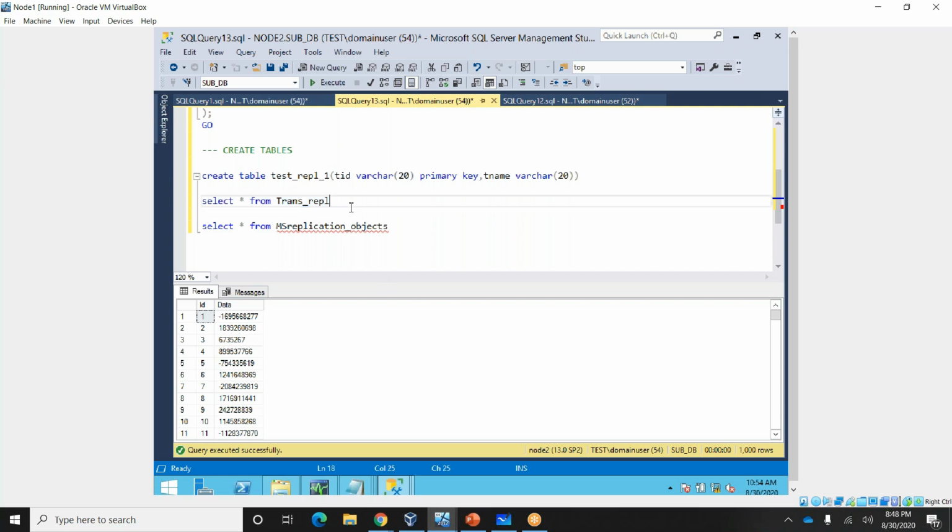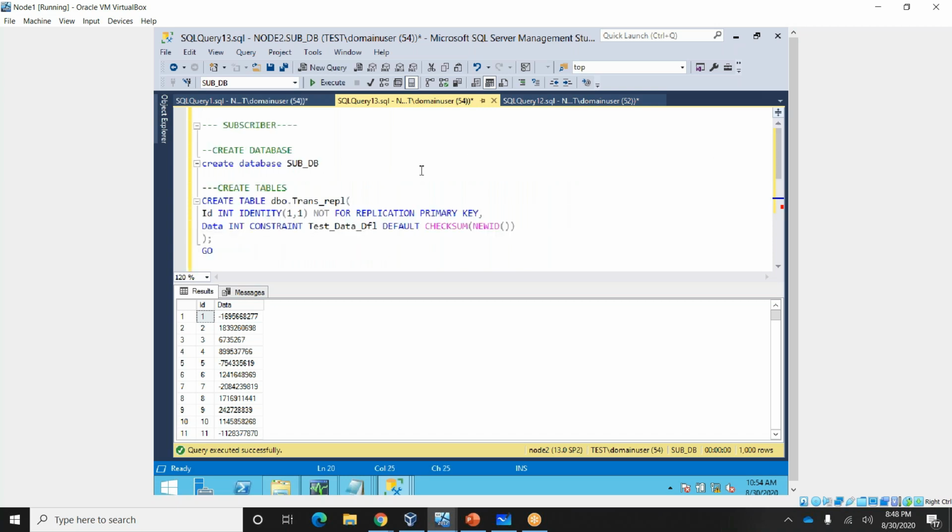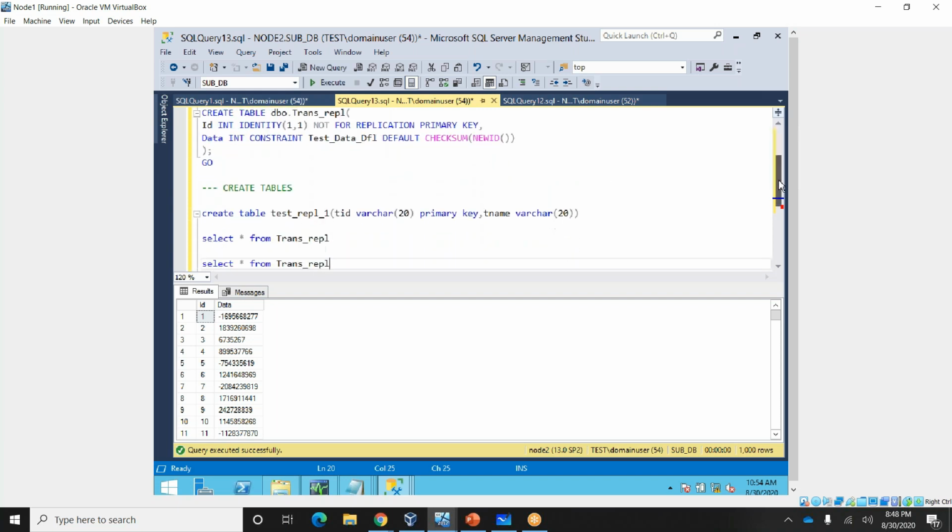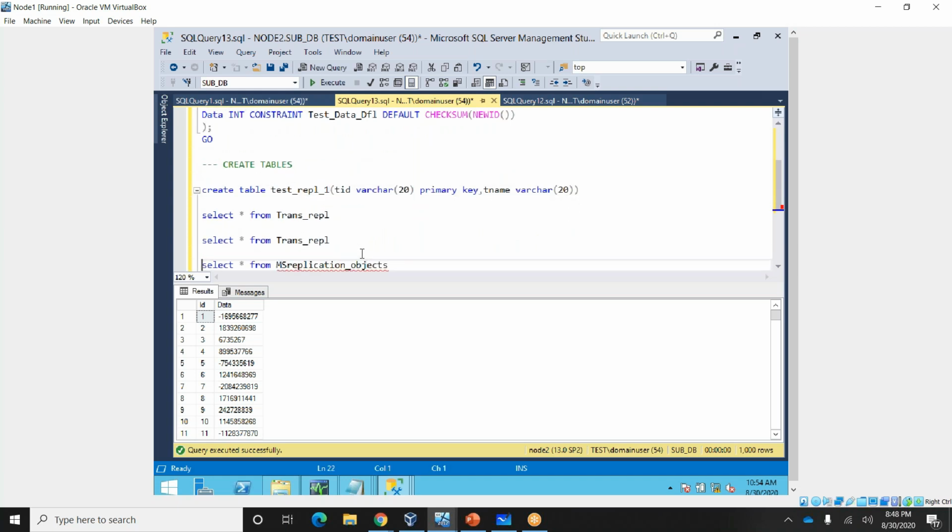We can see we included two tables, one is this table, the other one is this one. I am running these on the subscriber. In test replication no records are there, and in trans replication we have 1000 records.